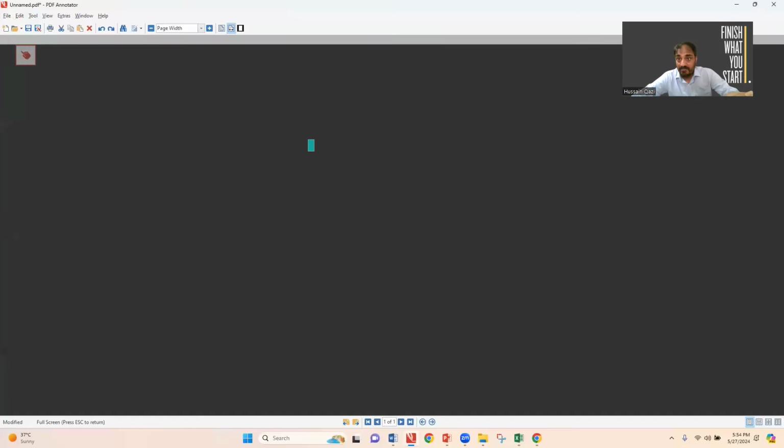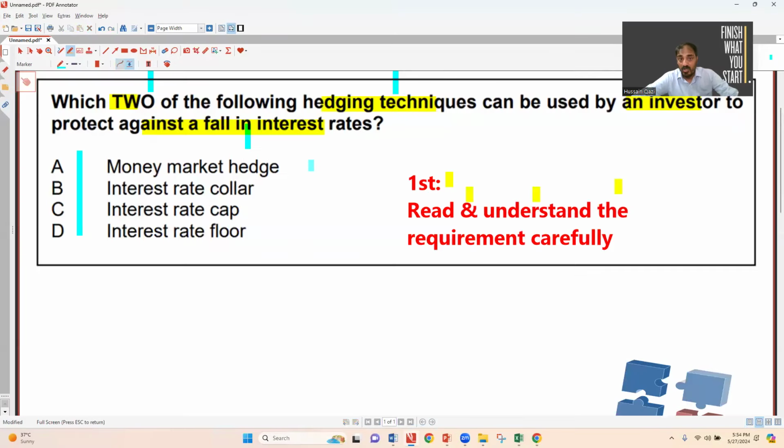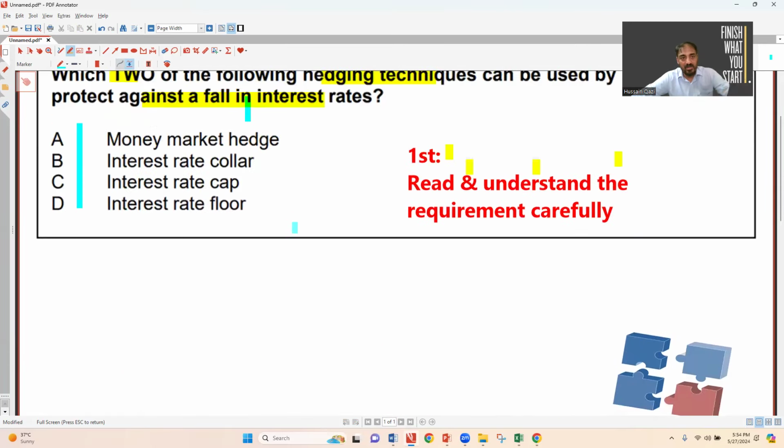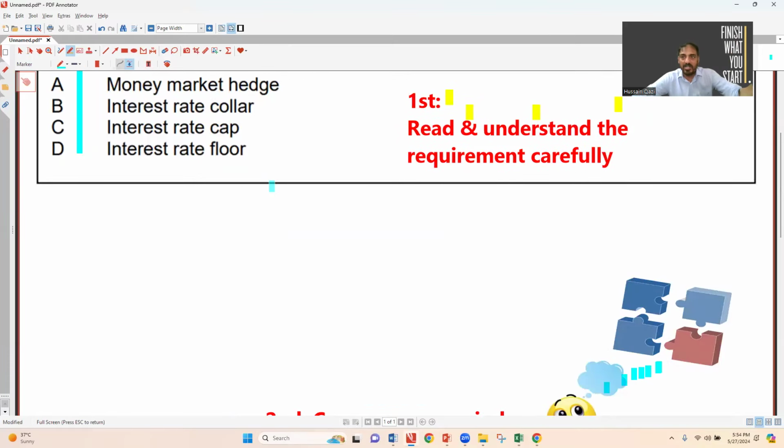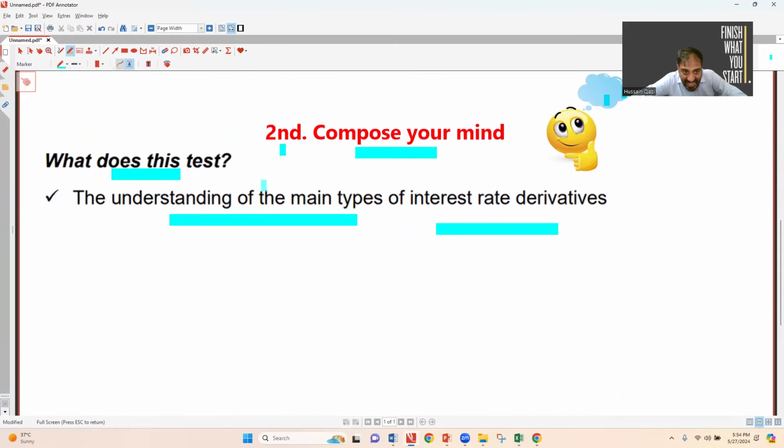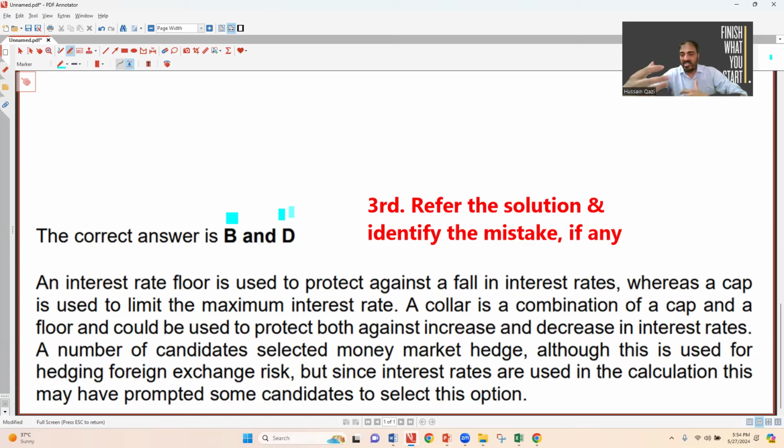So this is the right way to practice the question. Number 1, for example, you have understood it and composed your mind. Then, for example, you have opted for 2 options, and then you refer to these 2 options, for example, here B and D. If you have done it right, that's good. If you have done it wrong, either B and D, you mentioned C and D.